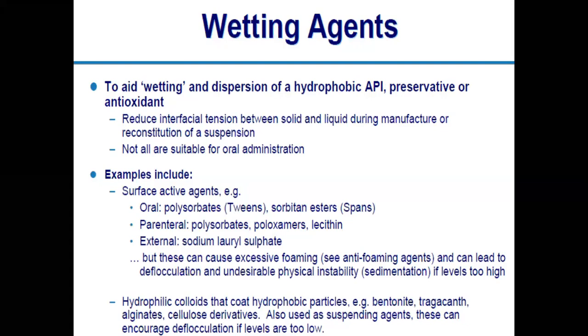In this way, we can prepare the suspension by utilizing wetting agents. There are many examples of these wetting agents, like Tween, Span, and sodium lauryl sulfate.